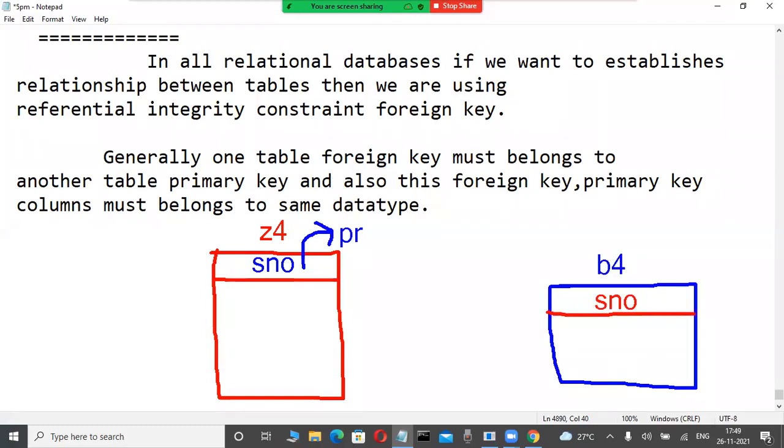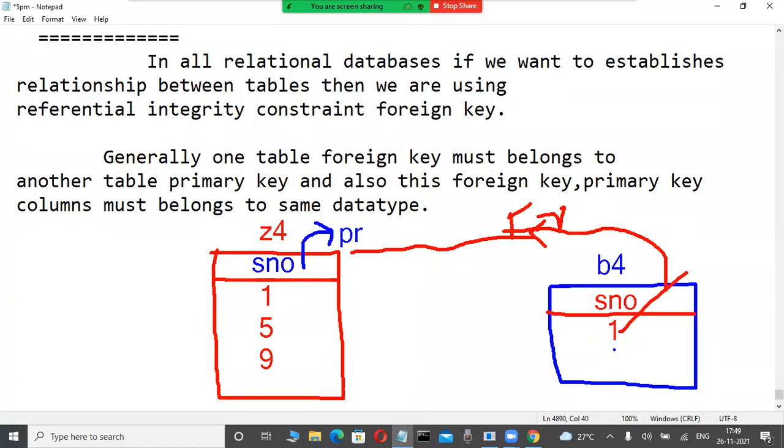Now observe it here. I want to establish a relation, which means compulsorily we are creating a foreign key related to the primary key in this table. Suppose the primary key has 1, 5 and 9. For example, these numbers are available. Now I try to insert 1 in the foreign key. Yes, possible. I try to insert 2 here; is it possible or not?